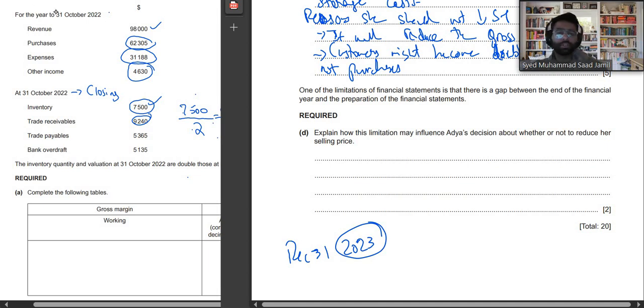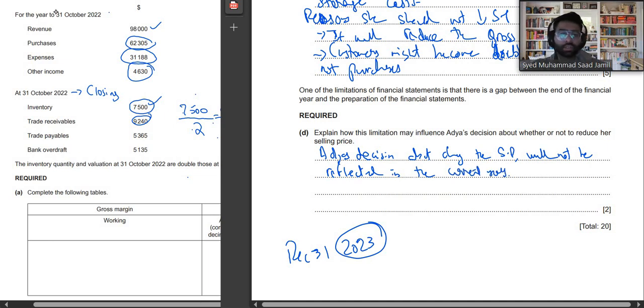So first of all, Adya's decision about changing the selling price will not be reflected in the current year's financial statements.